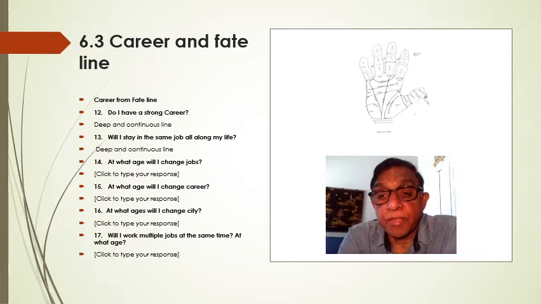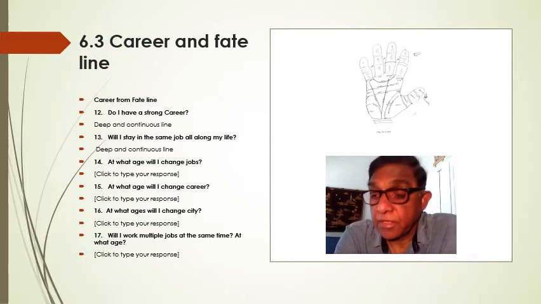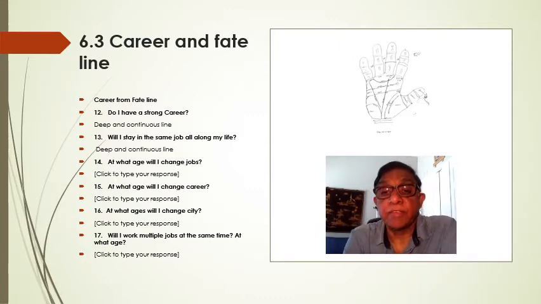And at what age will I change the job? That is the point where you see the first discontinuity. And at what age will I change the career? It is the same question: at the discontinuity in the fate line, or even offshoots from the fate line or bends in the fate line. Those are the points where the career changes. So at what age will I change the city?